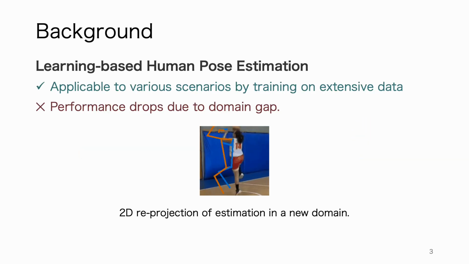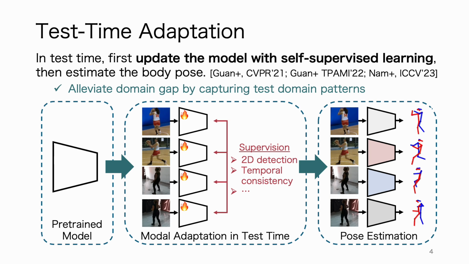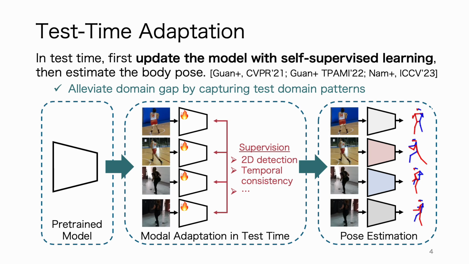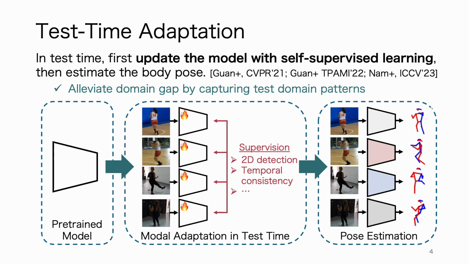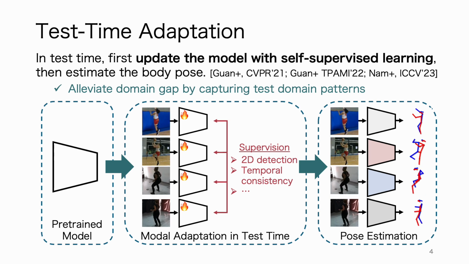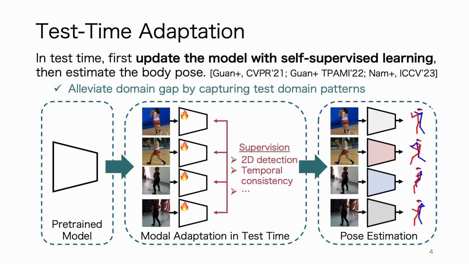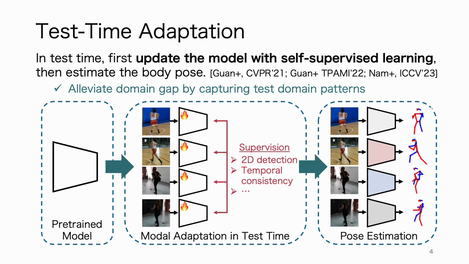In the recent decade, learning-based methods have significantly advanced the generalizability of human pose estimation by leveraging extensive training data. Still, pre-trained models often experience a substantial performance drop when applied to test domains that deviate from the training domain. To address the inevitable domain gap, test time adaptation has been proposed. During the test stage, given input videos or images, these methods first update the model using self-supervised learning before doing the final 3D pose estimation.